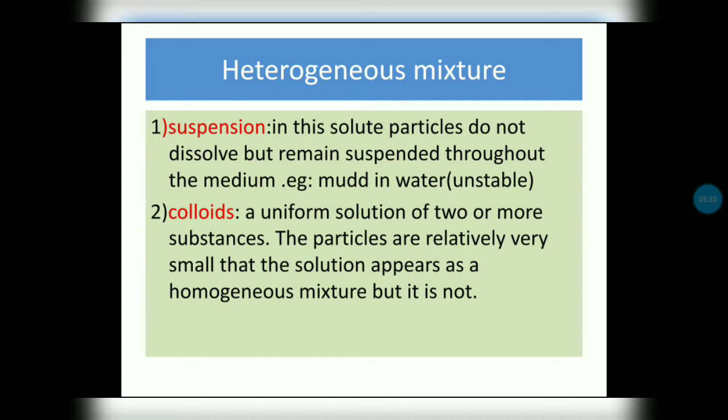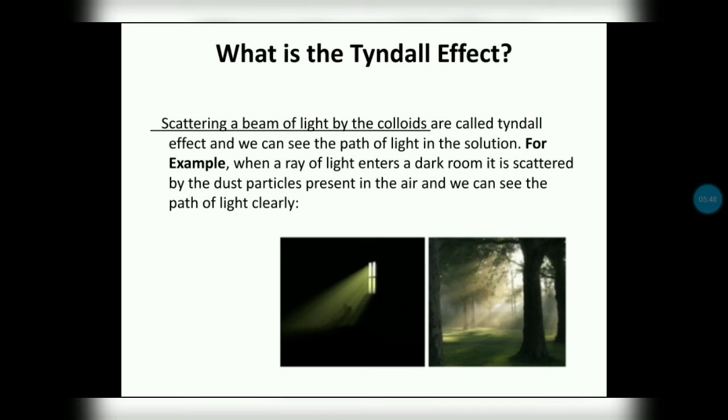A colloid is a composition of two or more substances. The particles are so small that the solution appears to be a homogeneous mixture, but it is not. Actually, it's heterogeneous. What is the Tyndall effect? The scattering of a beam of light by colloids is called the Tyndall effect. We can see the path of light in that solution. For example, when a ray of light enters a dark room, it is scattered by dust particles present in the air, and we can see the path of light clearly.